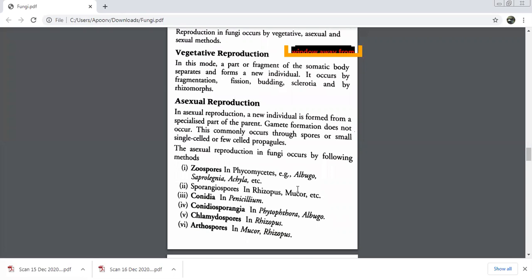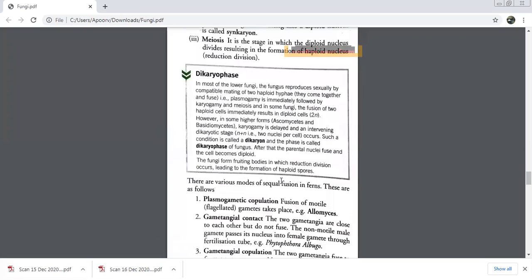Now the next one quickly. The last stage is meiosis, in which the diploid nucleus divides, resulting in the formation of haploid nuclei. Very good. So these were the three stages that we have. And this category is also known as imperfect fungi. Deuteromycetes, we call them imperfect fungi. This was the main thing we had.